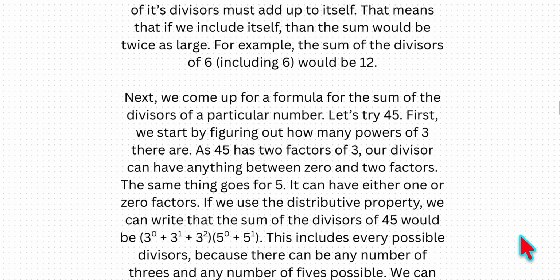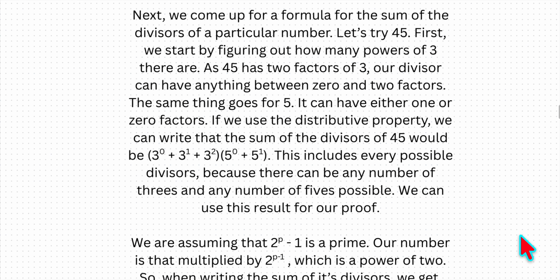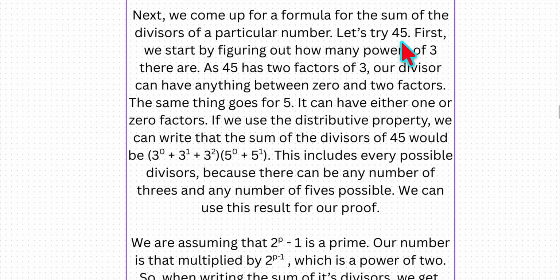That's our first step. Next, we try to come up with a formula for the sum of the divisors of our particular number. Let's try 45. Well, any divisor has to first have some amount of powers of 3, right? It can't have a power of 2 since 45 doesn't have a power of 2. 45 has 2 factors of 3 because it divides 9. So our divisor can have anything between 0 and 2 factors. It can't have more than 2 because 45 doesn't divide 27, which is 3 to the power of 3. So it wouldn't be a divisor.